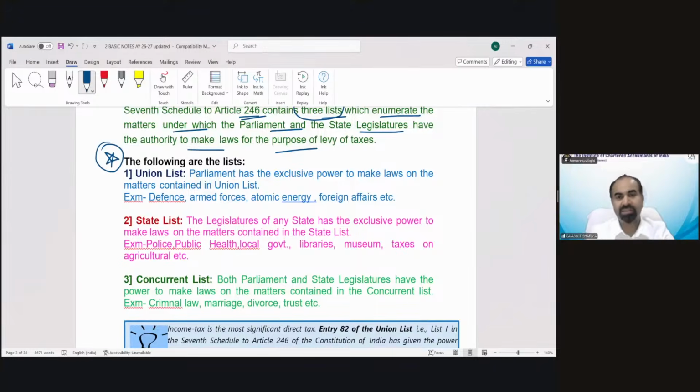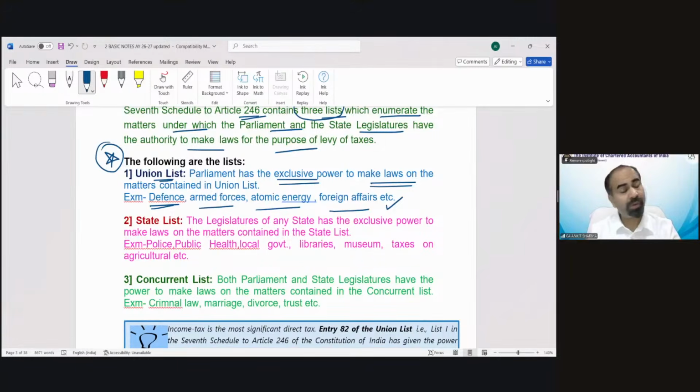The following lists are there. There is one list which is called the Union List. The Union List enumerates those cases in which the central government has power. The state government does not interfere in these cases. Parliament has the exclusive power to make laws on the matters contained in the Union List, like defense matters, armed forces, atomic energy, foreign affairs, etc.